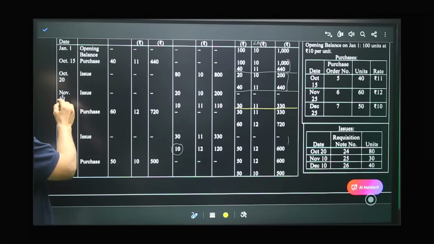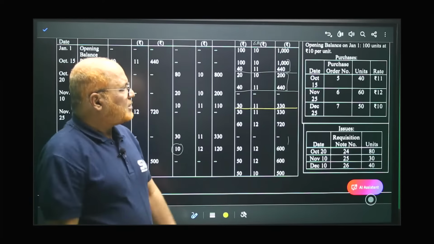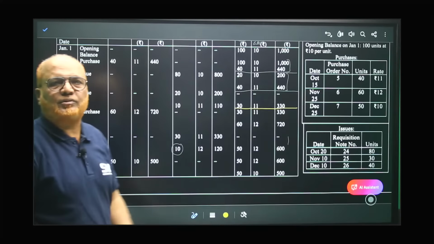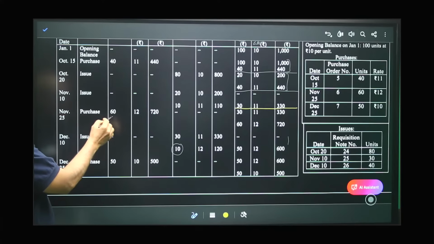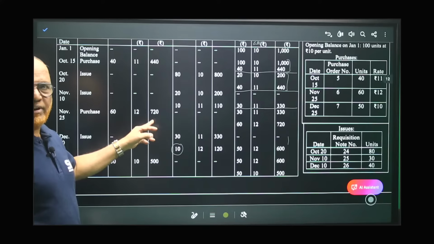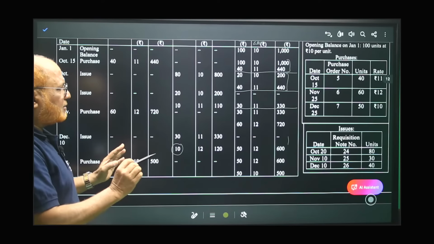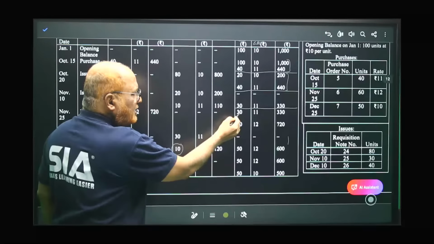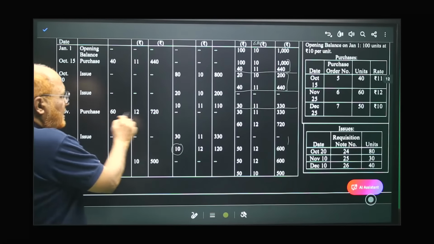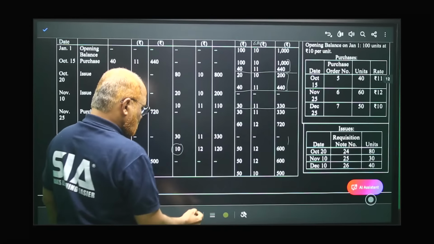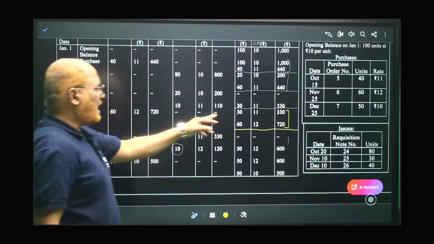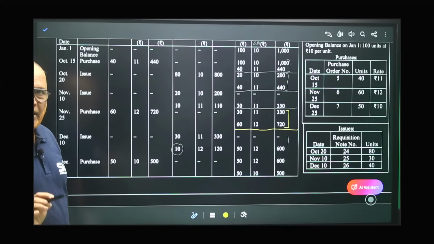Which date is over? November 10th is over. Now I am coming to November 25th. There is a purchase of 60 units, 12 rupees. Now see here, November 25th purchase, 60 units, 12 rupees. It comes to 720, right? Now what is the balance? First of all, from the previous one, 30 units, 11 rupees, 330 as it is. Now we have purchased 60 units, 12 rupees, 720. So here, these are the two lots we are having now, after the transaction of November 25th.